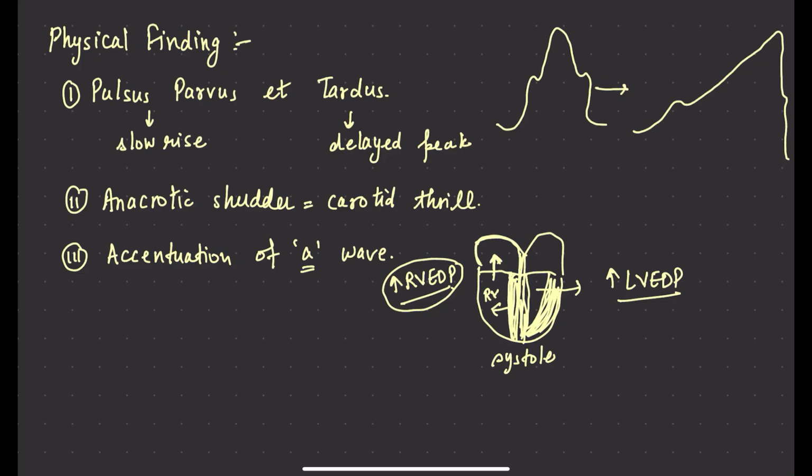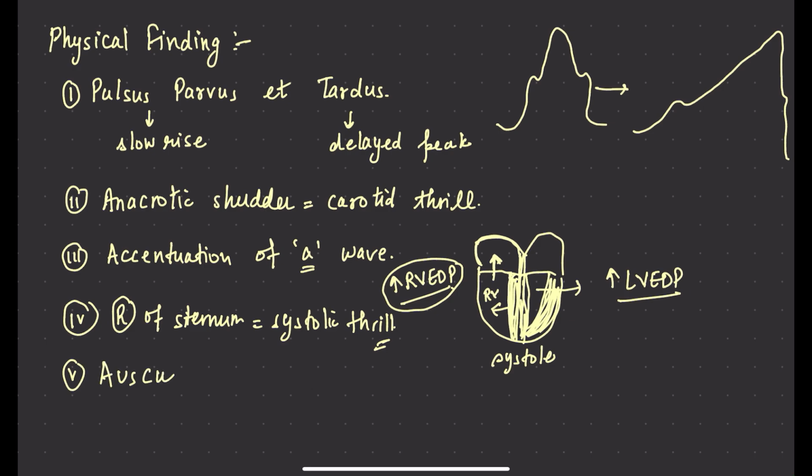So there is also a systolic thrill at the base of the heart, meaning at the right side of the sternum. There will be a systolic thrill, right? On auscultation, there will be a paradoxical split of S2.